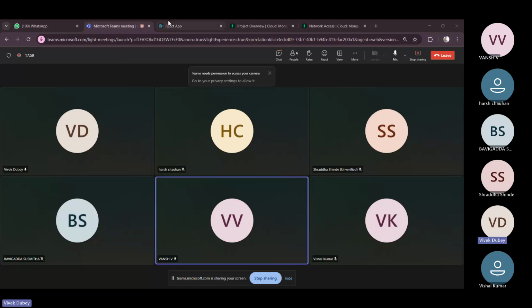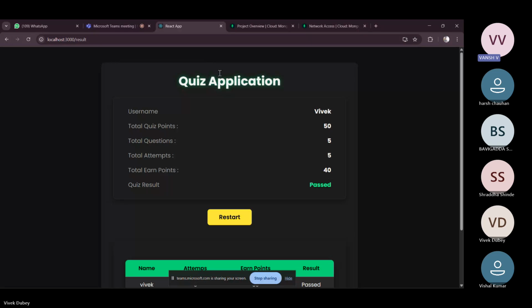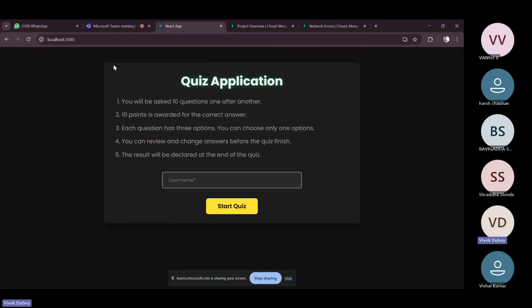My screen is visible, right, sir? Yes, Vivek, it is. So I have made a quiz application platform. In this, the user can enter a username and play the default quiz. I have fed the demo data myself from the seed.js file. So here, let me enter any name.